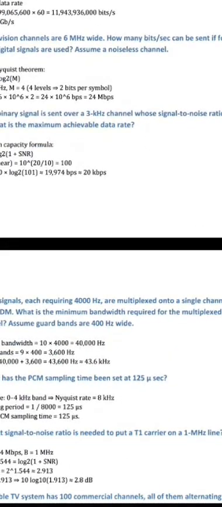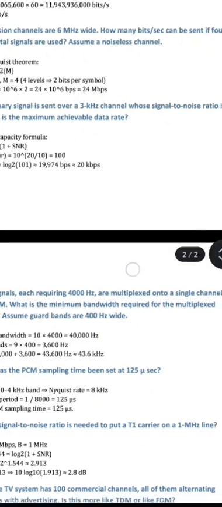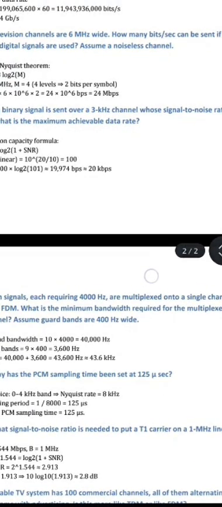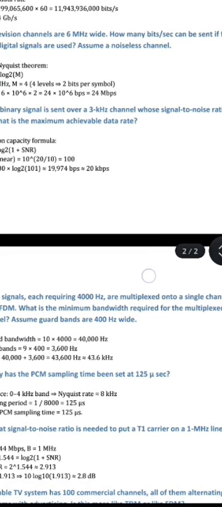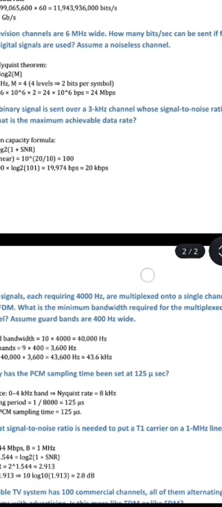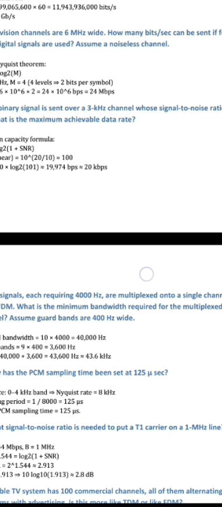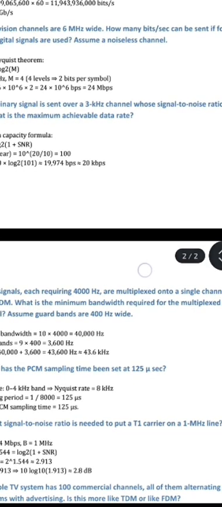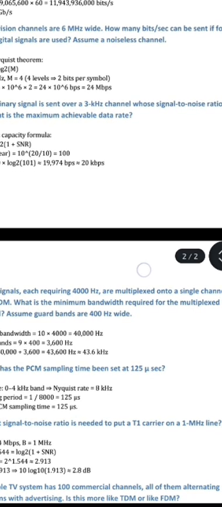The second question is, television channels are 6 megahertz wide. How many bits per second can be sent if 4-level digital signals are used? Assume a noiseless channel. The answer is by using the Nyquist theorem, R equal to 2B log2 M. So B equal to 6 megahertz, M equal to 4 levels, which is 2 bits per symbol. So we calculate this and we get the answer 24 megabits per second.